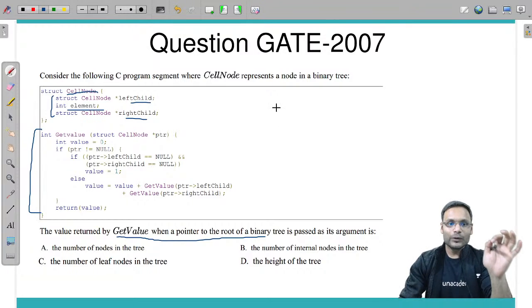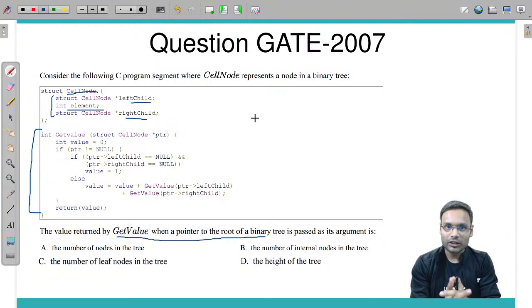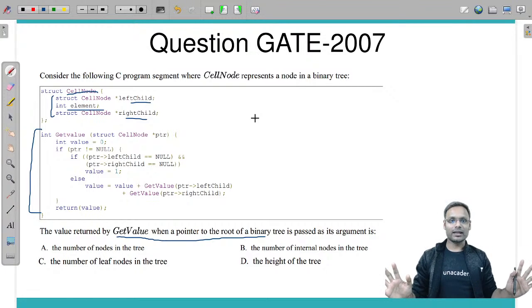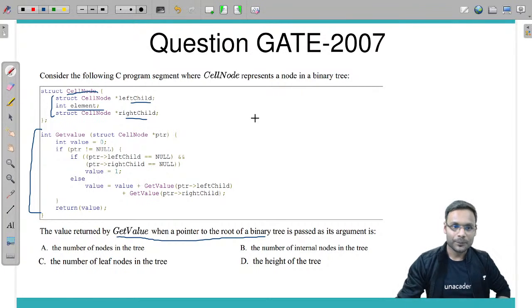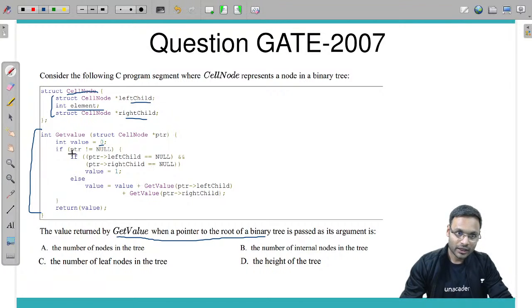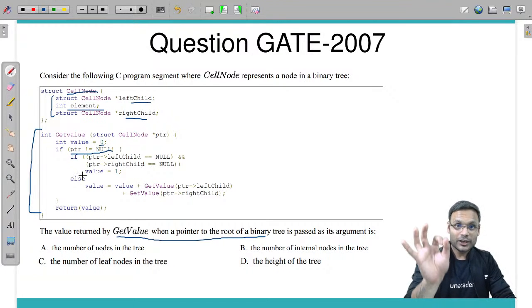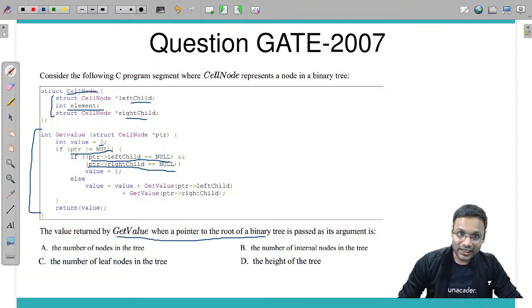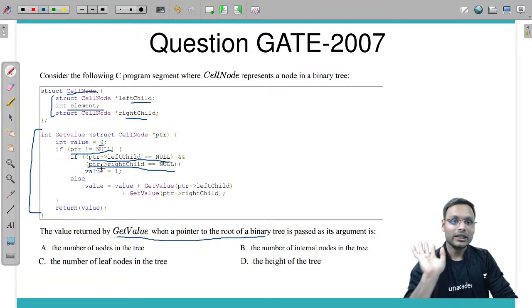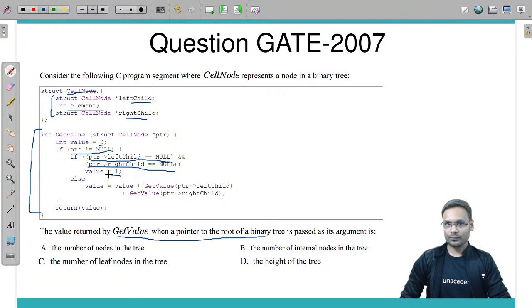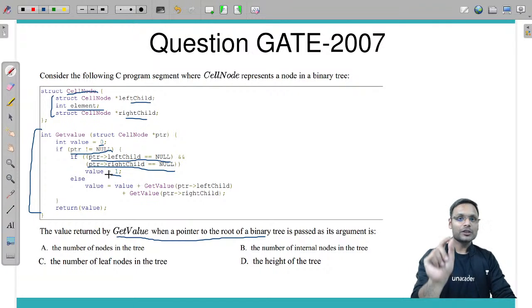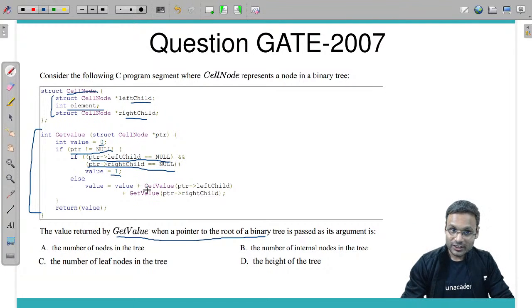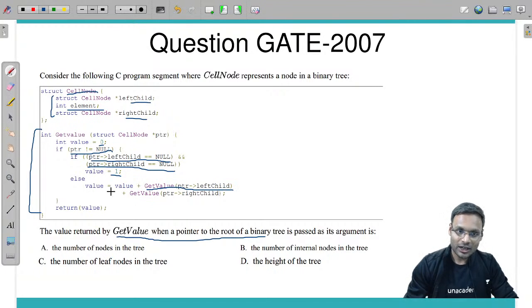If you check the function, you can understand easily what it is returning. You don't have to run the function at all. Look at this. Value is initially 0. When the pointer is not null, it means the pointer is pointing to a valid tree. First you check whether the pointer's left child is null and right child is null, which means the pointer is pointing to a leaf node. Then value is 1. This is the base case. When the pointer is pointing to a leaf node, value is equal to 1. If the pointer is not a leaf node, then you calculate value as getValue of the left child plus getValue of the right child and return it.